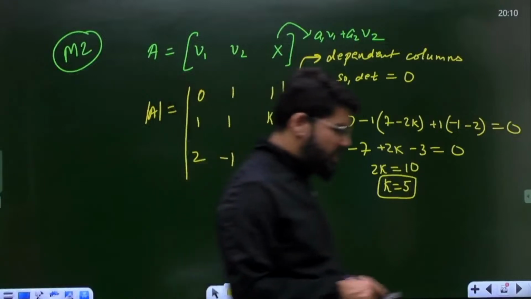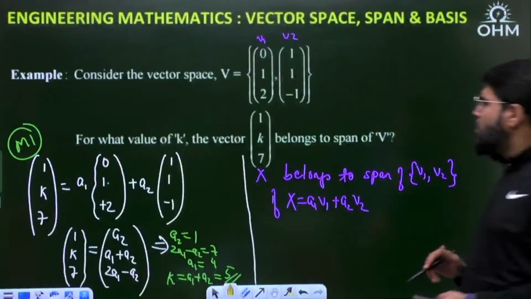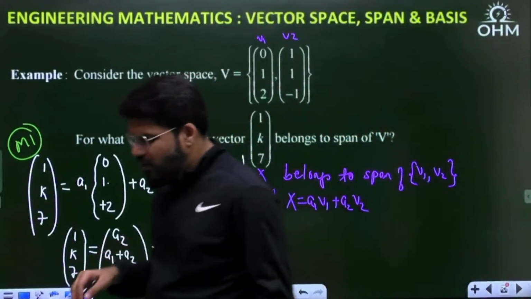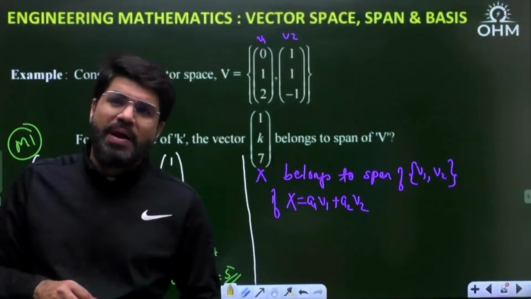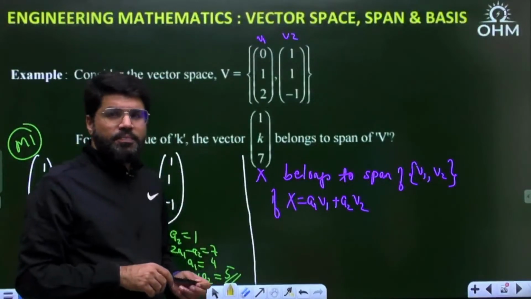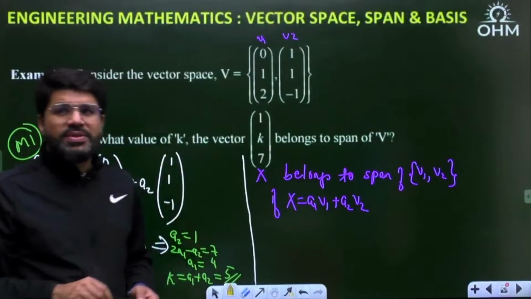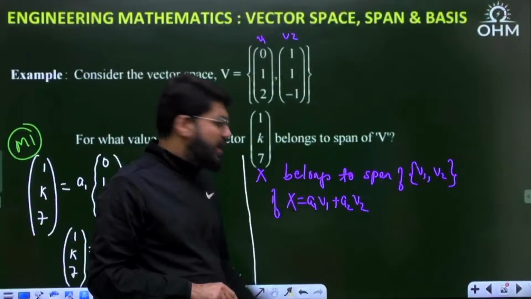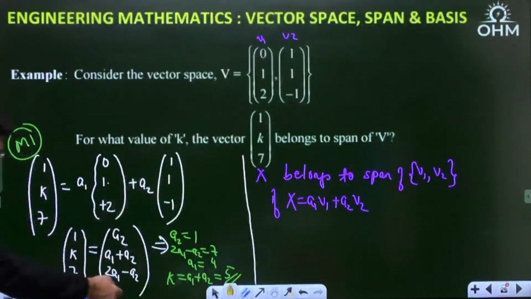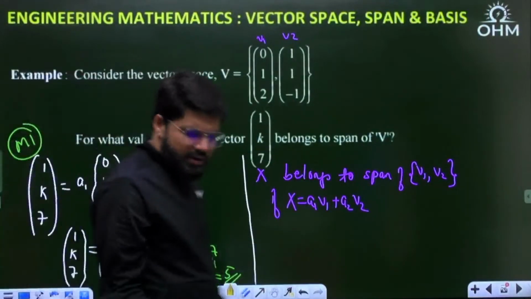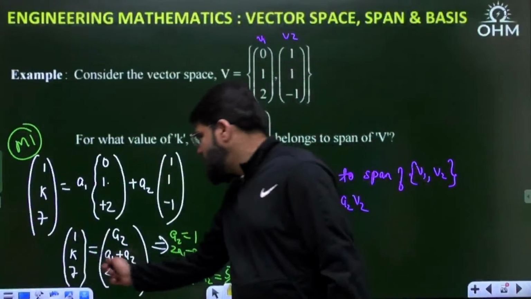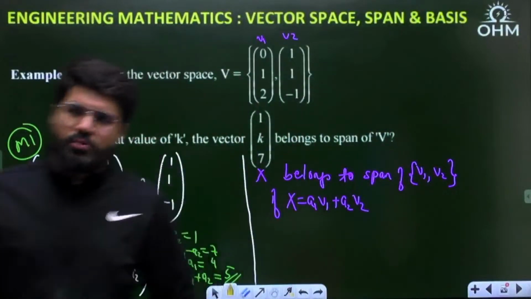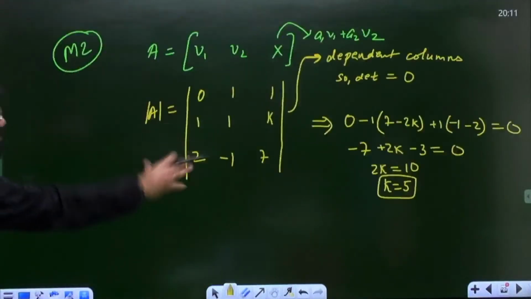So these two simple methods you can apply. Either you take the determinant equal to 0, or if a vector belongs to the span of V1, V2, then, what is the span of V1, V2? Again and again I repeat, the span of V1, V2 is the set of all vectors which are linear combinations of V1 and V2. That means X should be a linear combination of V1, V2, that is A1 V1 plus A2 V2. Solve the equation here, first we got A1, A2 and then we got the value of K, which is A1 plus A2. Hope both the methods are clear to you. This is the concept and this is a simplified method.